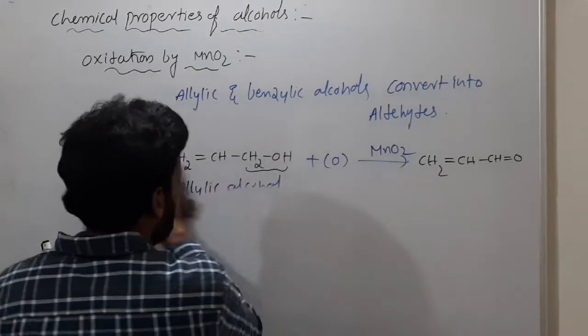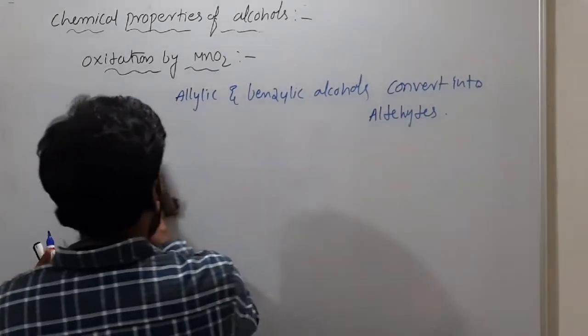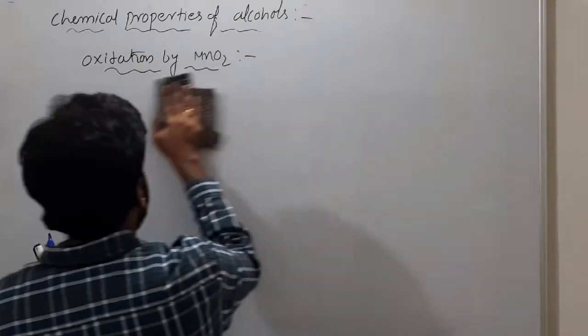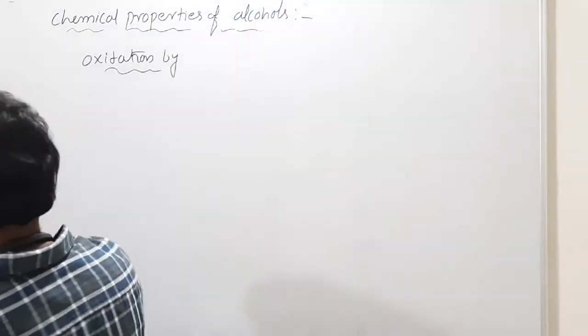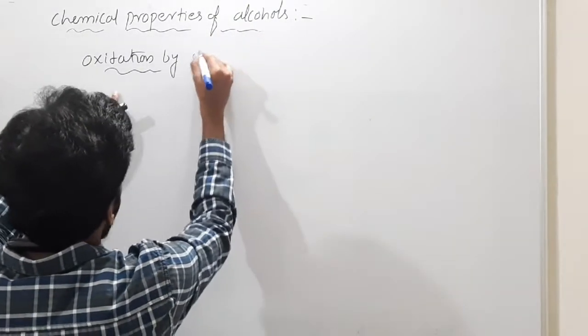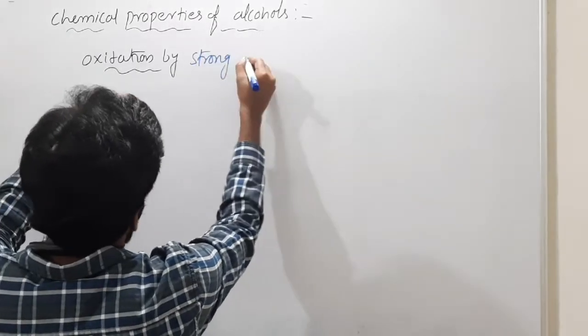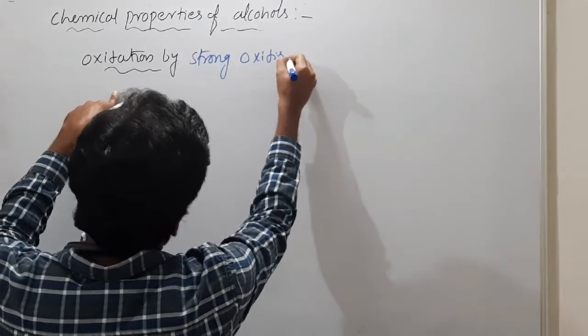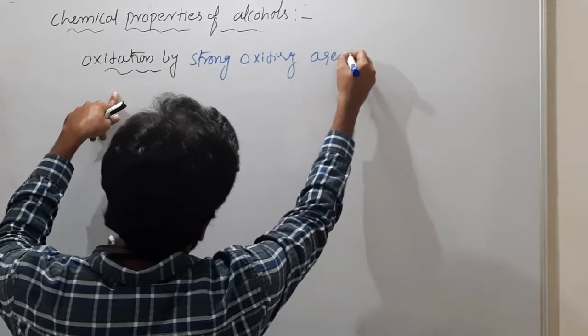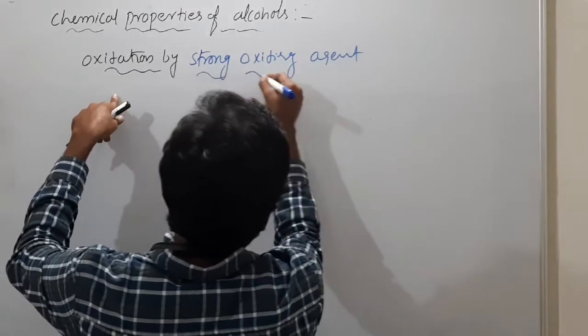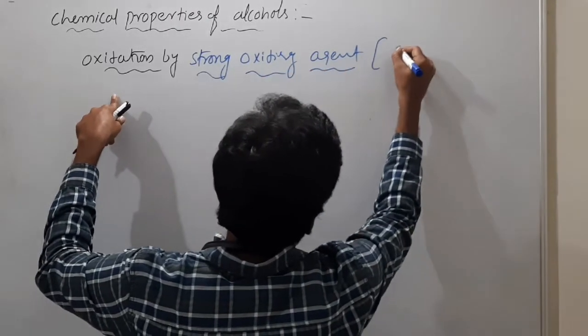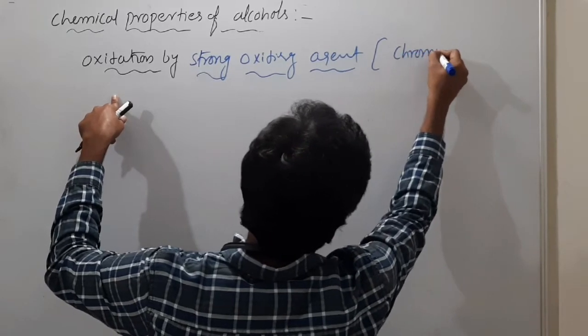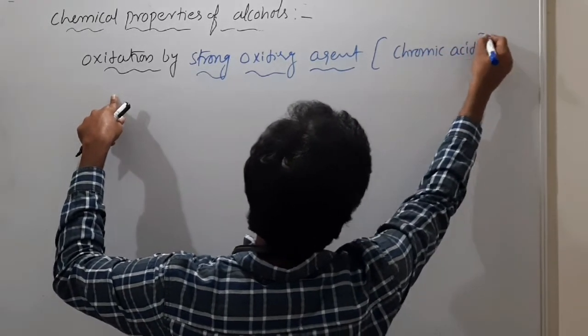So next is oxidation by strong oxidizing agent like chromic acid, very important.